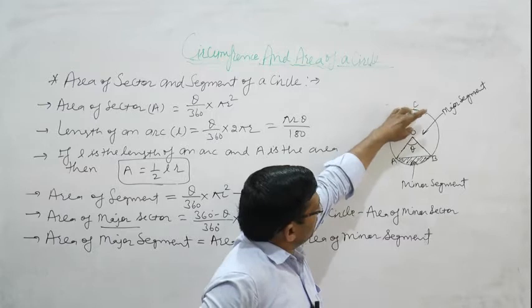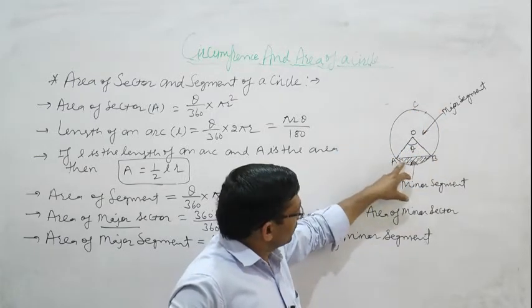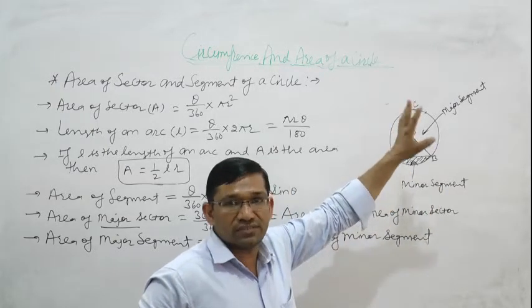Suppose we want to find out area of major segment, so we subtract area of minor segment from area of circle.